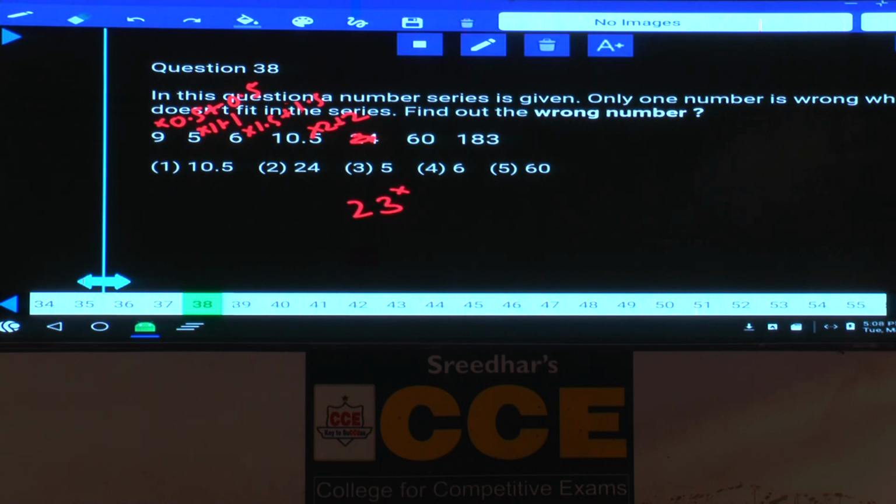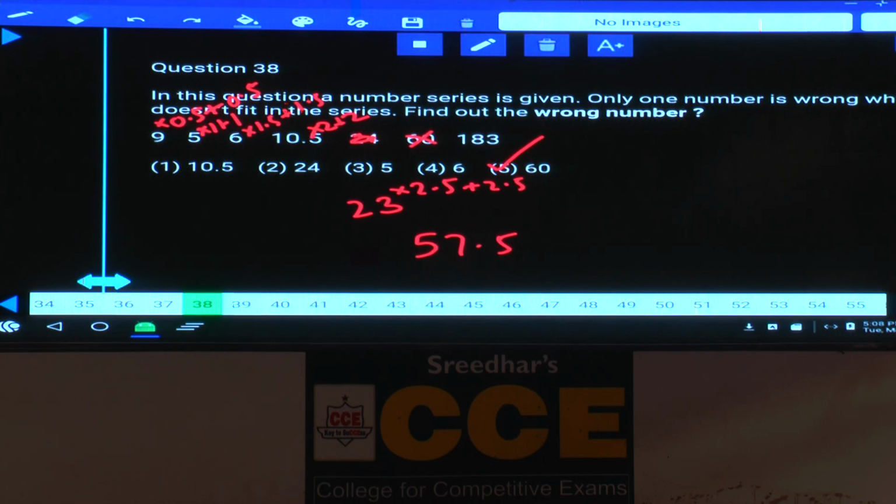Next one, 23 into 2.5 plus 2.5. What is 23 into 2.5? 23 into 2 is 46, and 23 into 0.5 is 11.5. That must be 57.5. Here it is given as 60. That is the wrong number, and 57.5 is the correct number. Choice 5. Question number 38, it is choice 5.